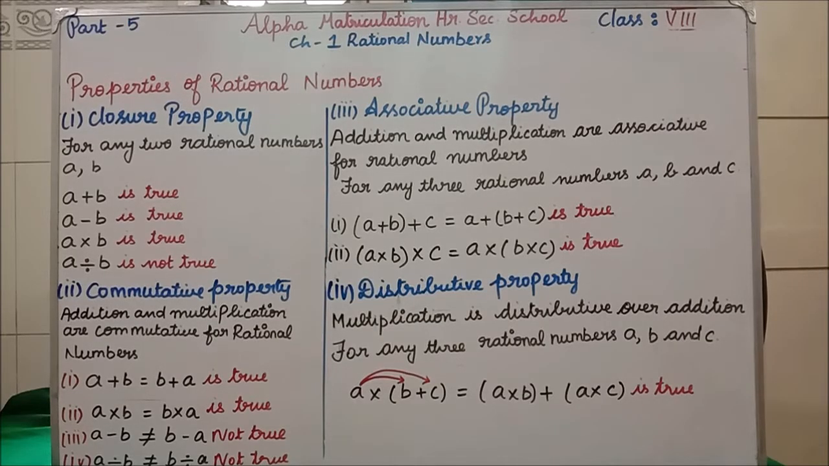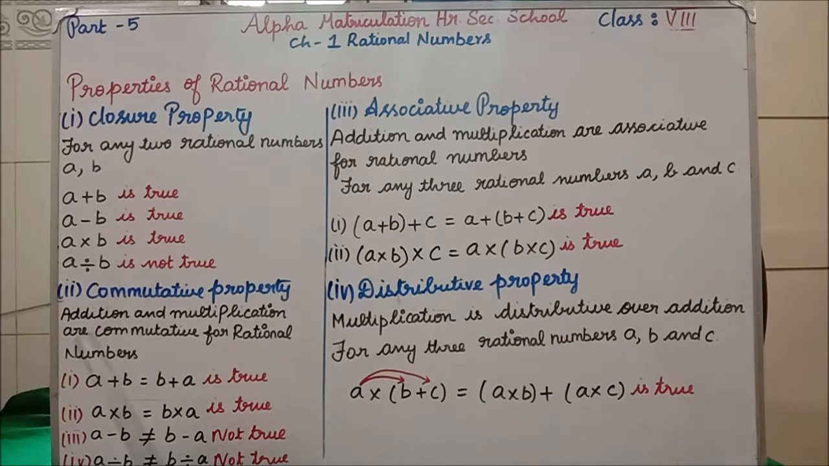Students, see, I have written the properties of rational numbers separately. See, the first property we have seen is the closure property. For any 2 rational numbers A, B, you can take any rational numbers, it will be true for addition, subtraction, multiplication, but it is not true for division alone. Here, see, I have written addition is true, subtraction is true, multiplication is true. Closure property, if I say, immediately you have to say A plus B for addition, A minus B for subtraction, A into B for multiplication is true.